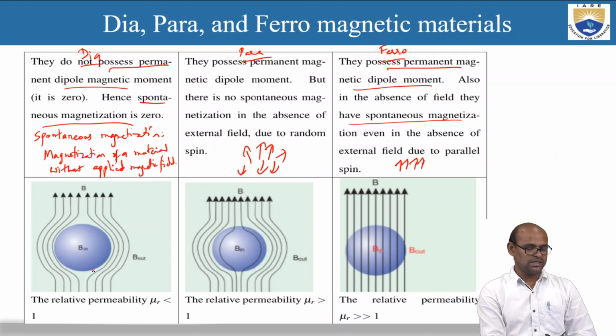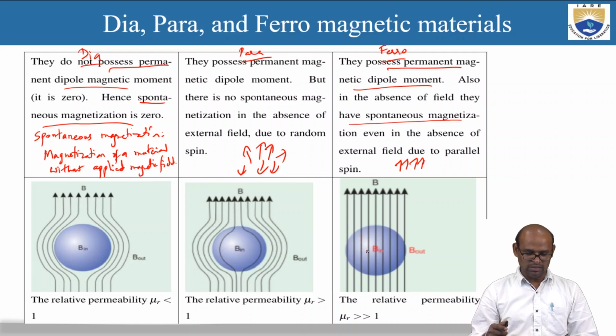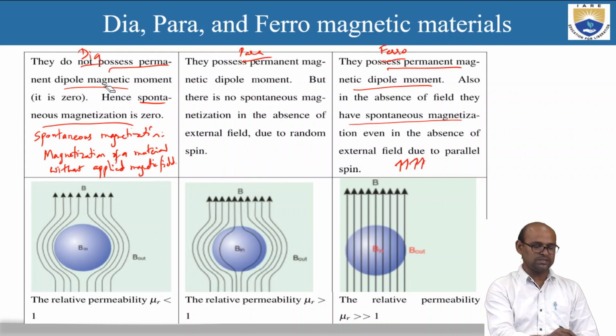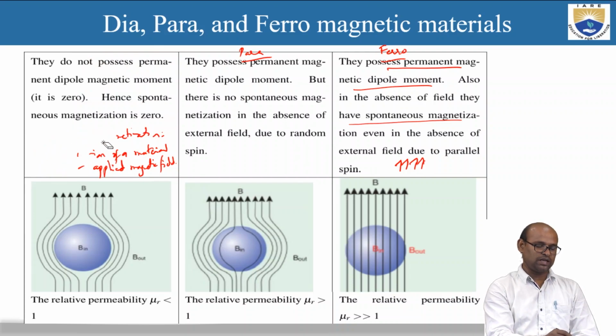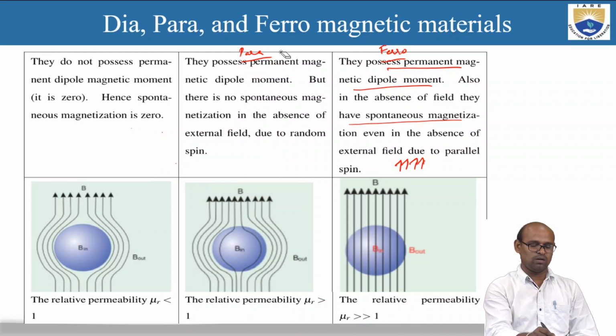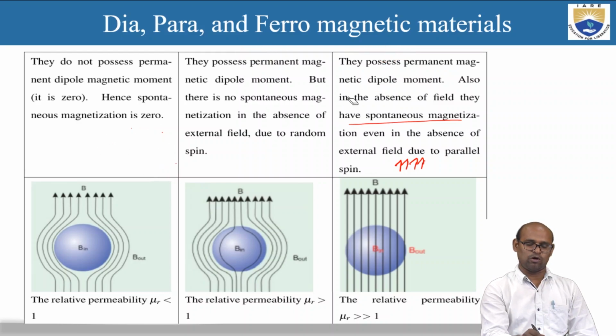Okay, so here we can see the material is repelling the applied magnetic field in diamagnetic material, whereas in para there is a partial transmission of these magnetic flux lines, but in ferromagnetic material there is a clear transmission of these magnetic flux lines through the material. Okay, so that is, the permeability is less than 1. Permeability is negative for diamagnetic materials. That is why they repel the applied magnetic field. And in paramagnetic material it is positive and small, but in ferromagnetic material it is positive and large.